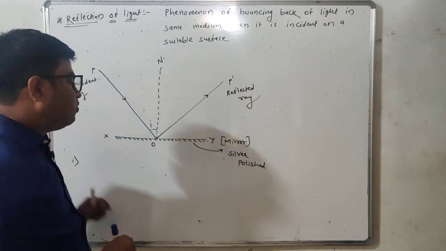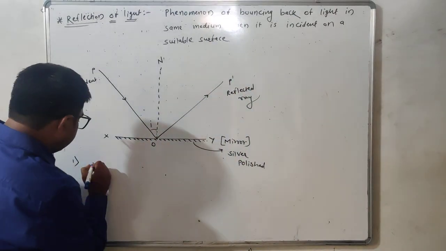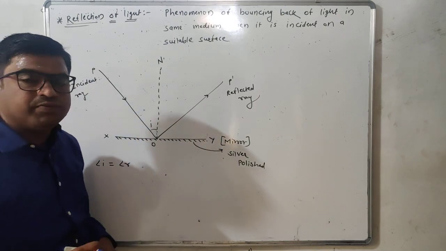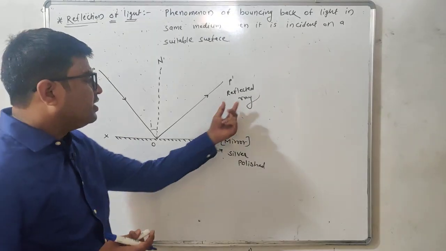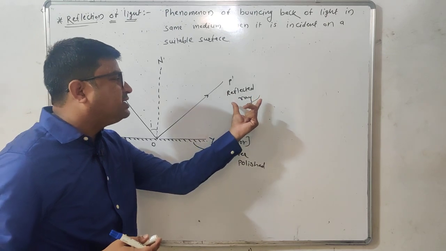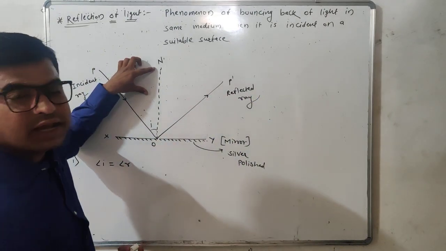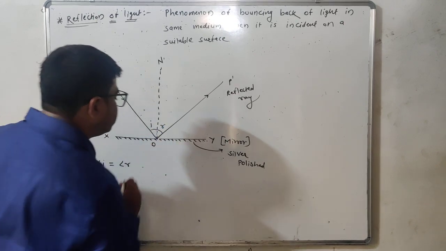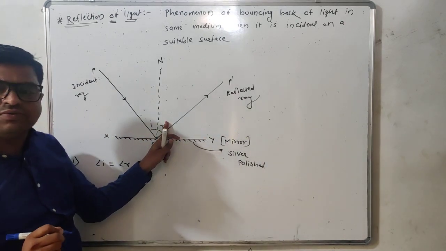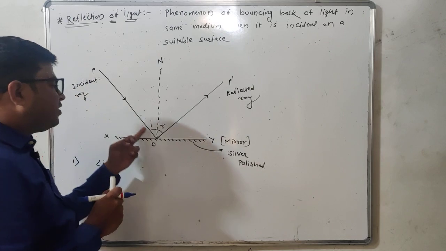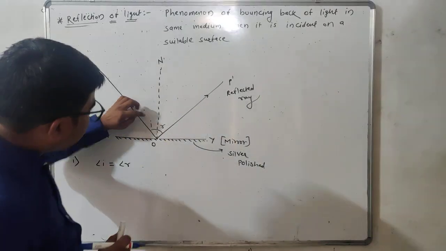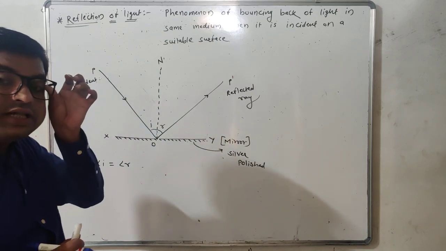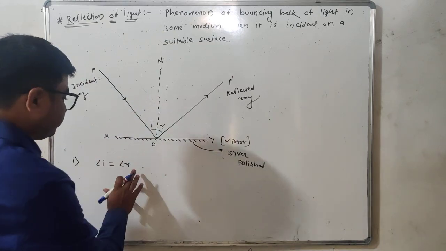Now what is the angle of reflection? Similarly, the angle made by the reflected ray with the normal line is called the angle of reflection. Therefore this will be the angle of reflection. Reflection of light takes place such that the angle of incidence is always equal to the angle of reflection. This is the first law of reflection.